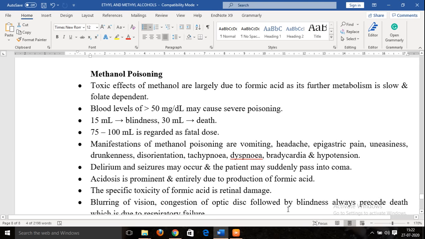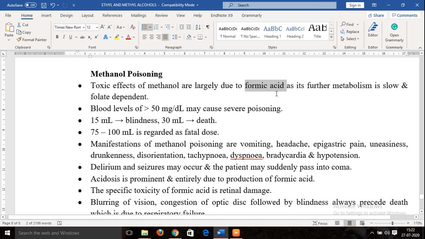What exactly is responsible for this poisoning, and what are the symptoms or manifestations which are precipitated? Basically, the toxic effects of methanol take place mainly because of the formic acid generated in the second step, where formaldehyde is acted upon by aldehyde dehydrogenase and converted into formic acid.